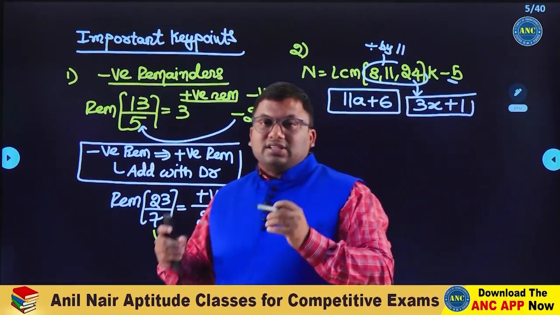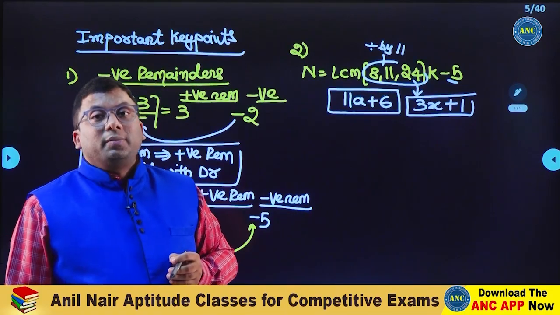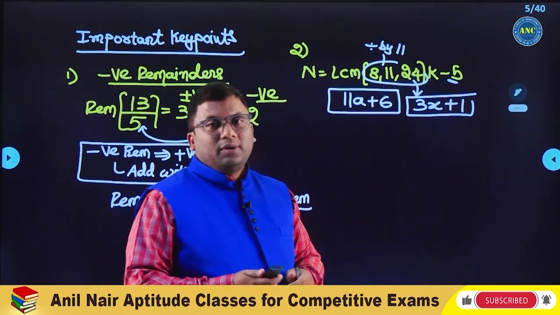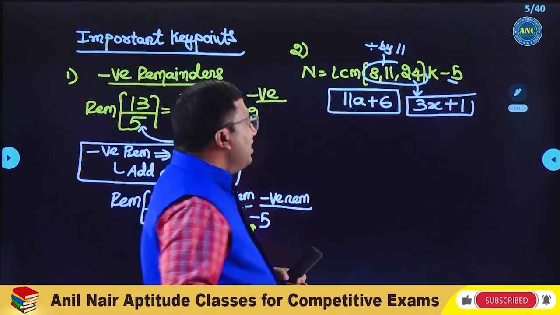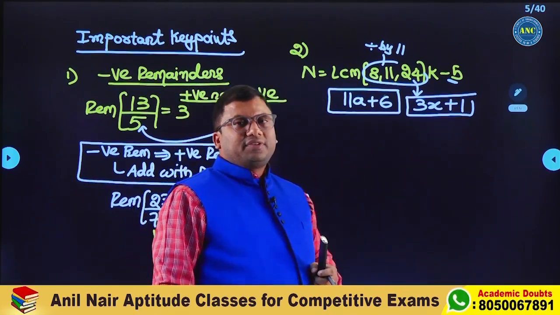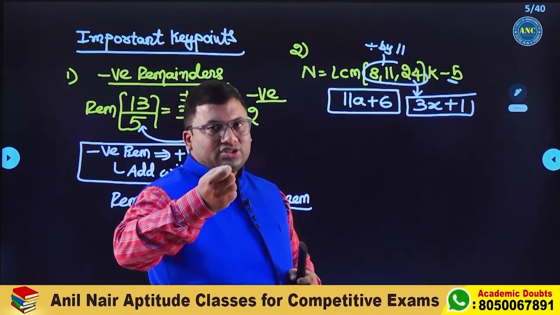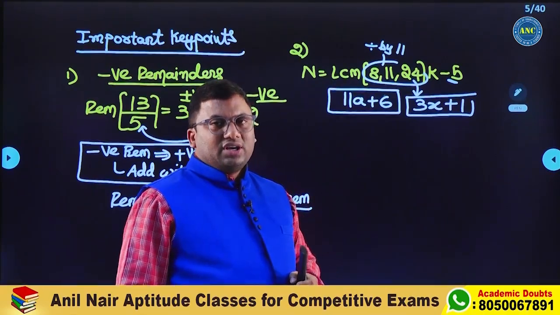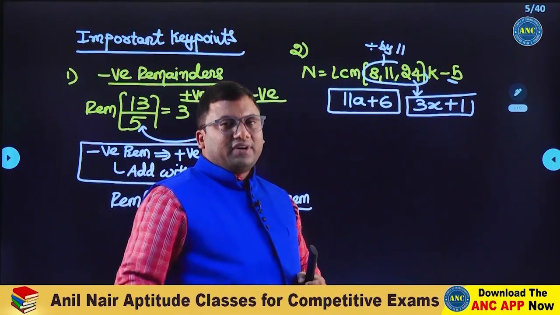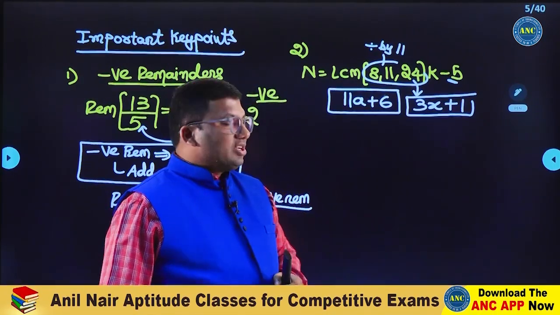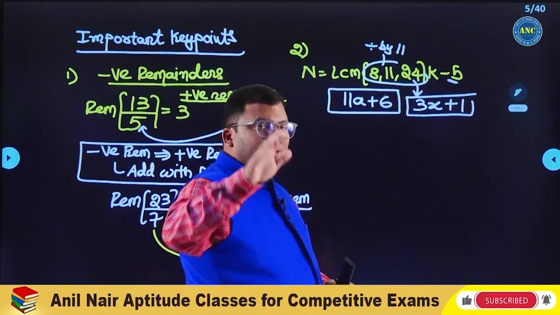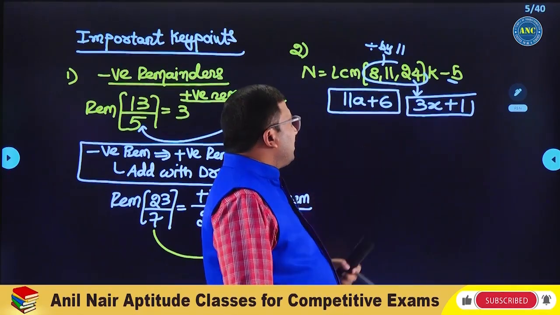In the input, if one number is a prime number, the answer will be divisible by that prime number. 8, 11, 24: in the input one number is divisible by 11. The answer should be divisible by 11. Something is left over. Minus 5 is left over. I am giving my friend 11 chocolates. I gave only 5 chocolates to him and reached my friend. How many are there with me? 6. Same is the case. 5 left. So outgoing is negative, incoming is positive. Minus 5 plus 6.